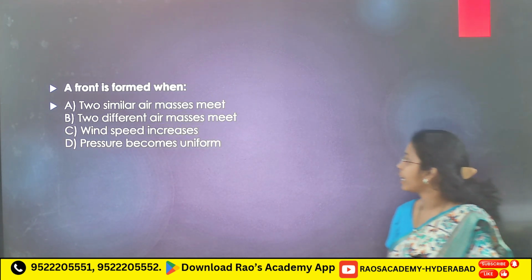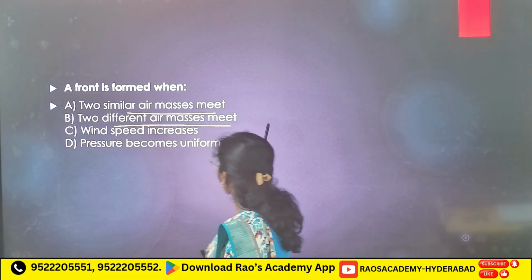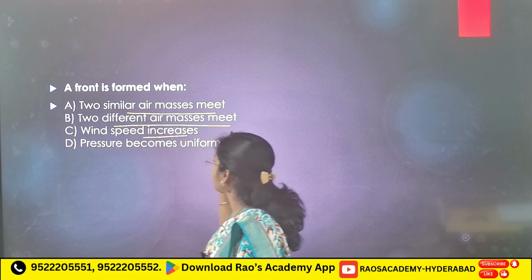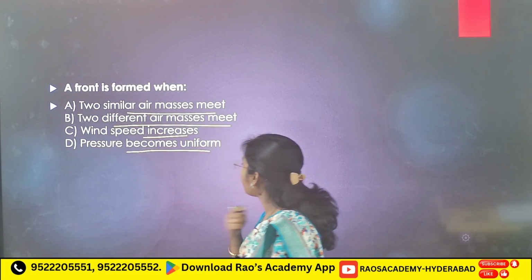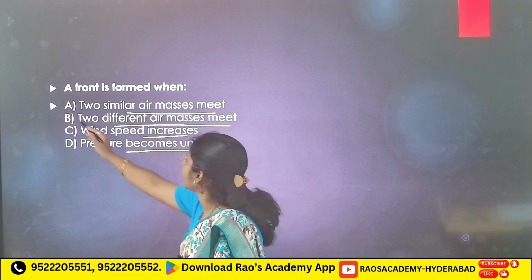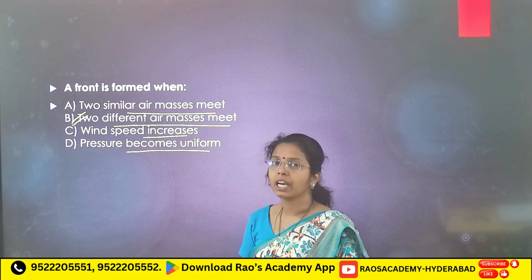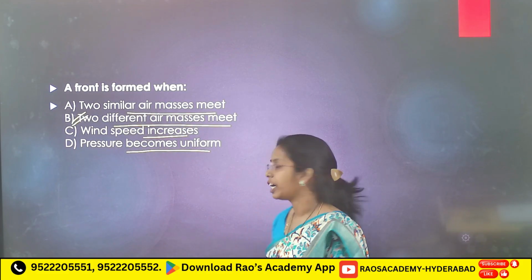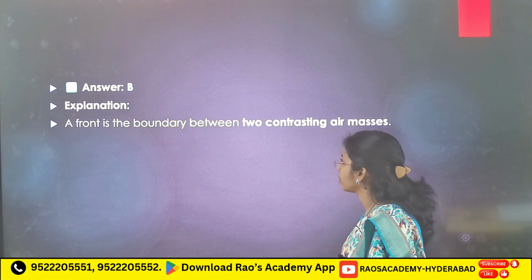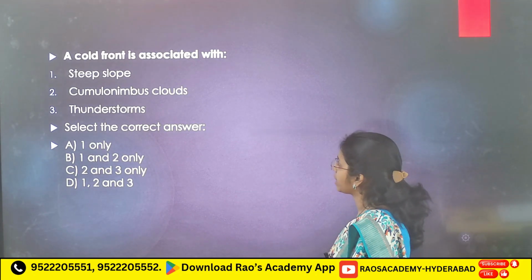Next, a front is formed when: A. two similar air masses meet, B. two different air masses meet, C. wind speed increases, or D. pressure becomes uniform. Answer is two different air masses meet. When two different air masses meet, there you will see front formation, a boundary between two contrasting air masses.